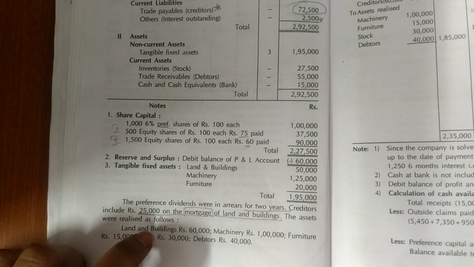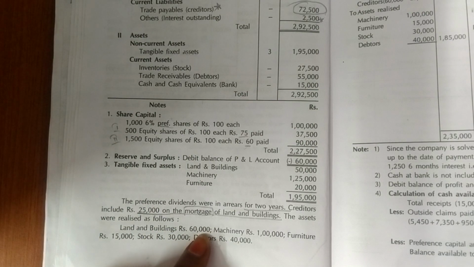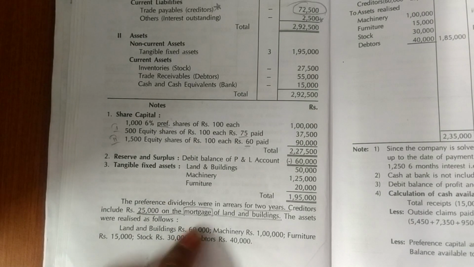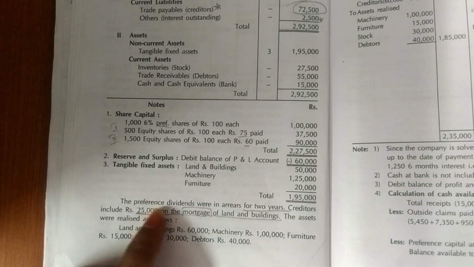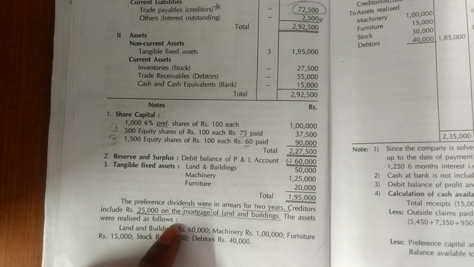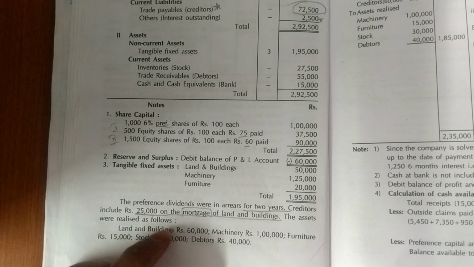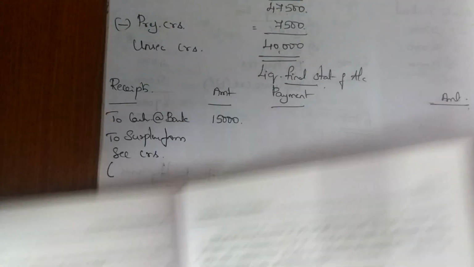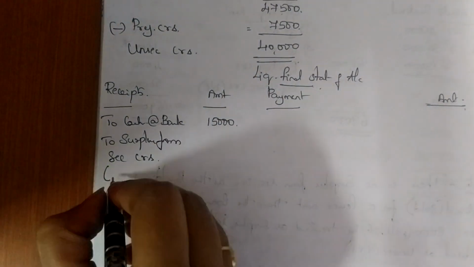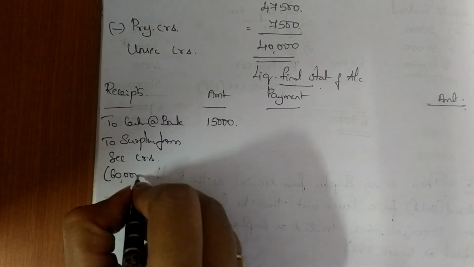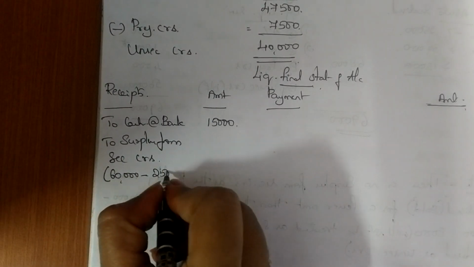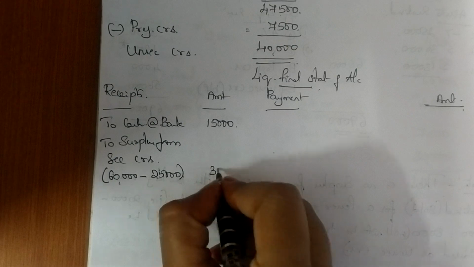Now when you have sold the land and building, you have sold it for 60,000. So it is greater than 25. So obviously there is a surplus for me. But in the previous problem you had a shortage. In this problem you don't have a shortage, you have a surplus. So to surplus from secured creditors, that is 60,000 minus 25,000, you get 35,000.